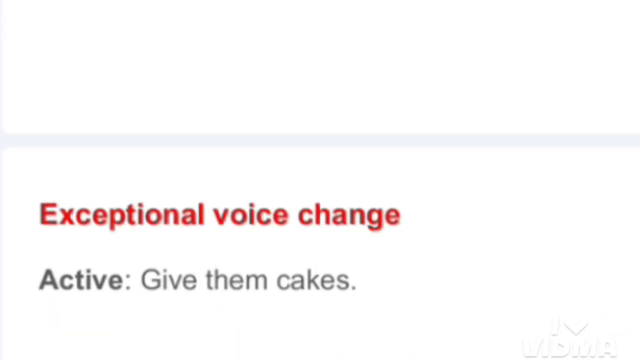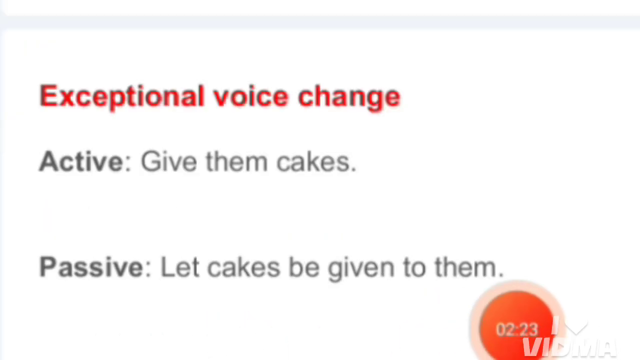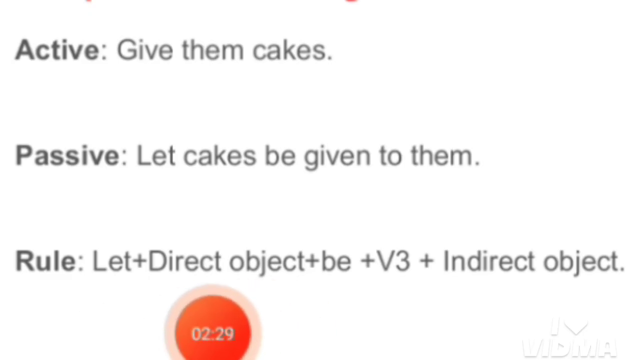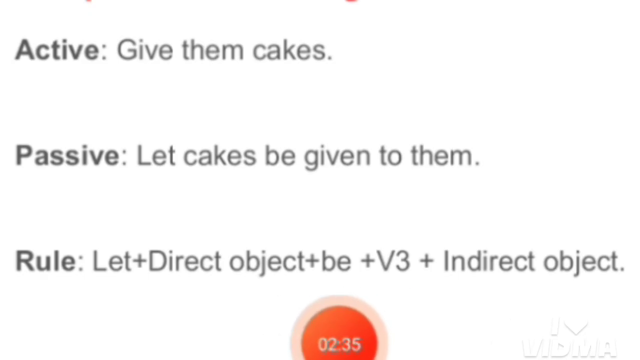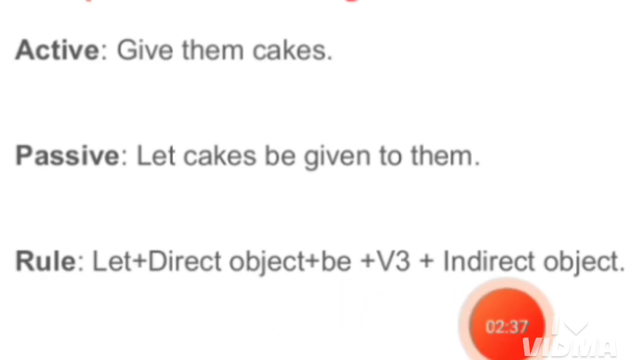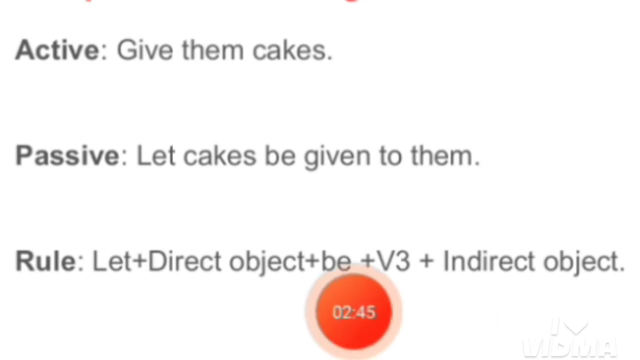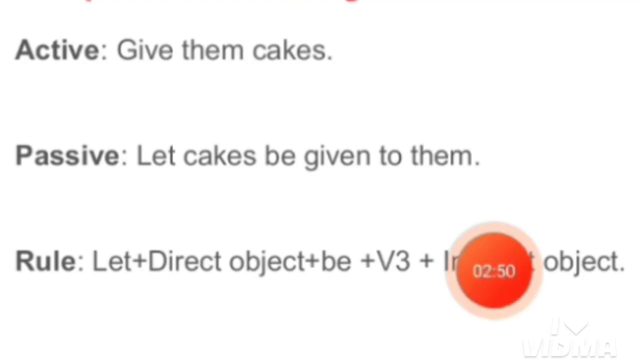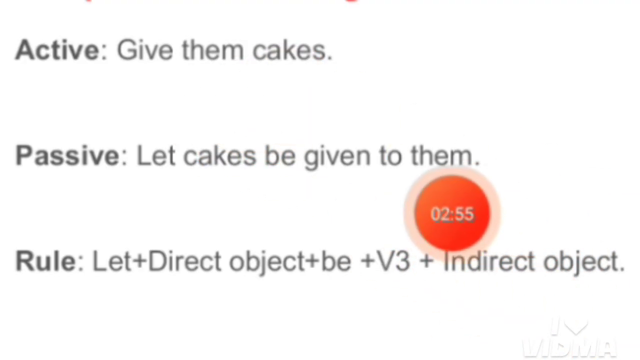There are two objects. Them, this is the indirect object, and cakes, this is the direct object. The passive voice is let cakes be given to them. The rule is first let, then the direct object. Here the direct object is cakes. Then we have added a be. Then V3, this means the past participle form of the verb. Here the past participle is given. And finally the indirect object. Here the indirect object is them. So this has been placed here in this place, them.